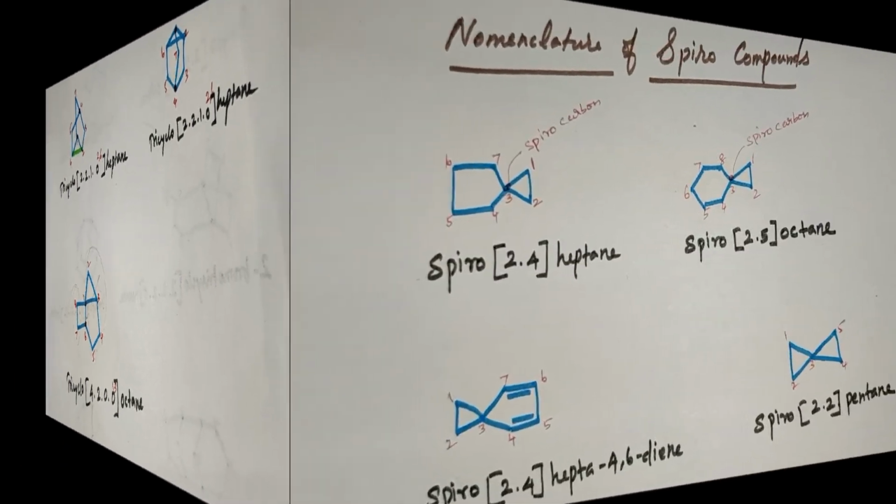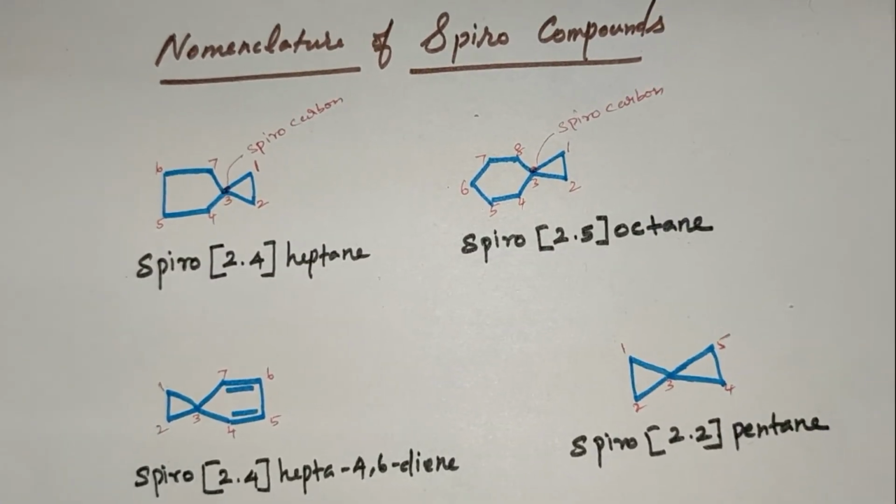Cyclic compounds is finished. Now let us see the nomenclature of spiro compounds. A spiro compound is named by prefixing the word spiro to the name of the parent hydrocarbon. The parent hydrocarbon is chosen by counting the total number of carbon atoms of both the rings.